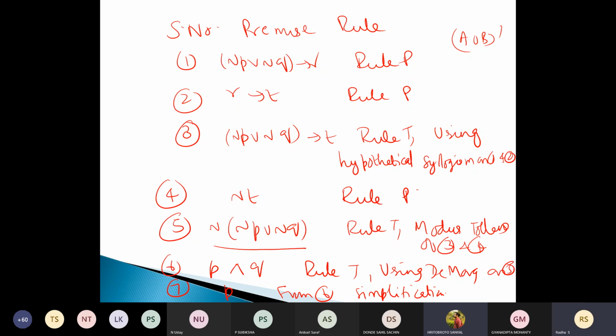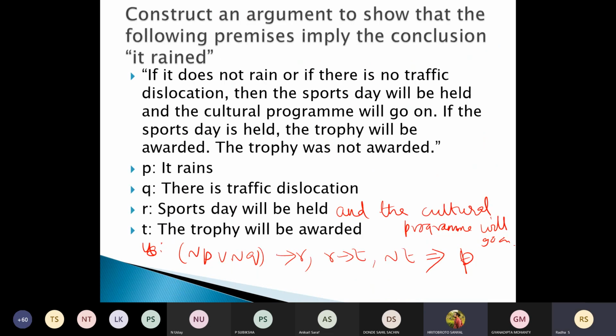I think even if it is not mentioned, if you want to use the cultural program will go on as a separate statement also, I think we can prove this. Will that happen? One minute, I'll see. If I'm giving some separate statement, I'll check whether it will happen or not.